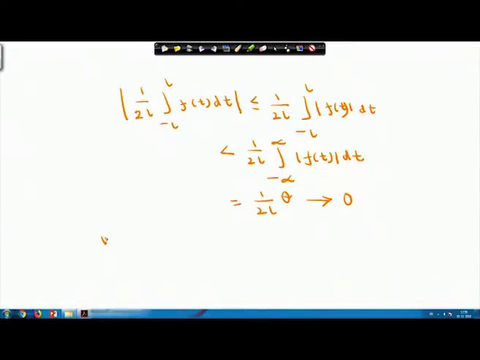So, if you fix L, what will happen? If you fix L, the expression in the parenthesis, whatever we are writing for the function of alpha n, takes values from pi by L to infinity. So, for a fixed L, alpha n varies from pi by L to infinity. At first we have shown that the first term of the original equation becomes 0, and then